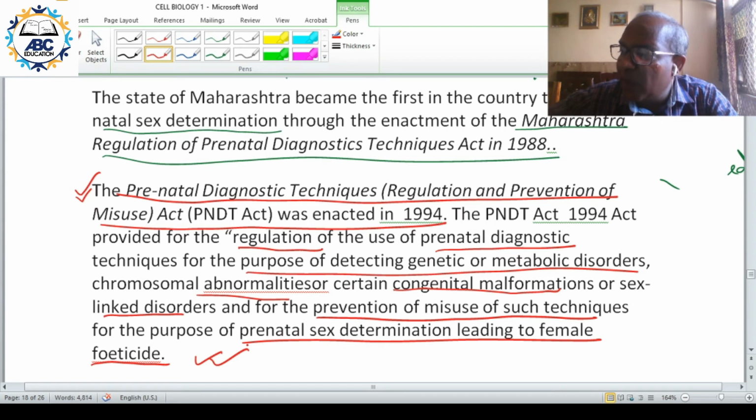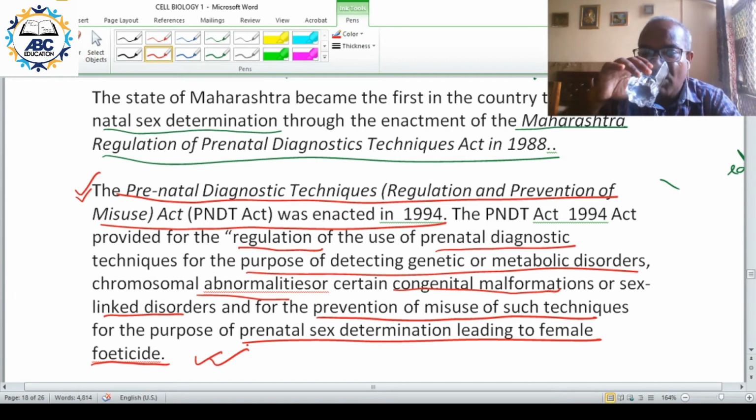So this is an example of a social legislation in a technical matter. Here the purpose was not to manage a technique, but to prevent the misuse of the technique for sex selective abortion or female feticide.